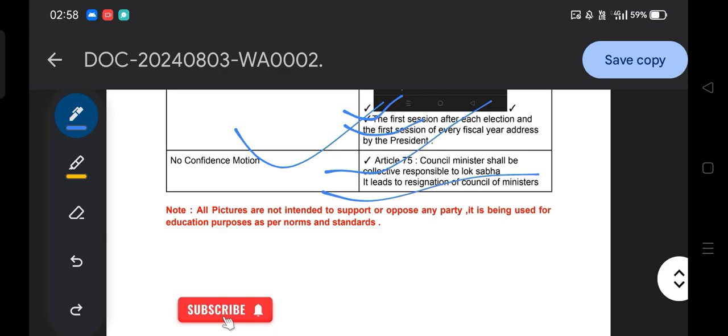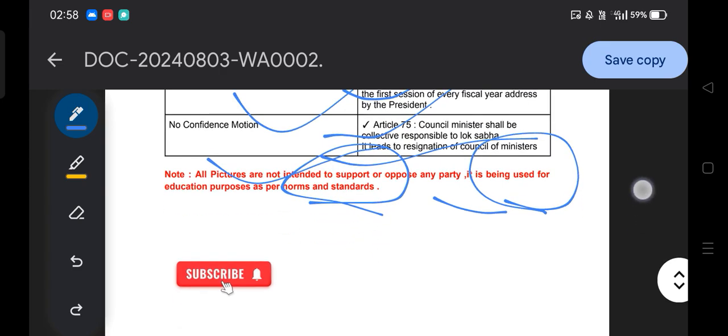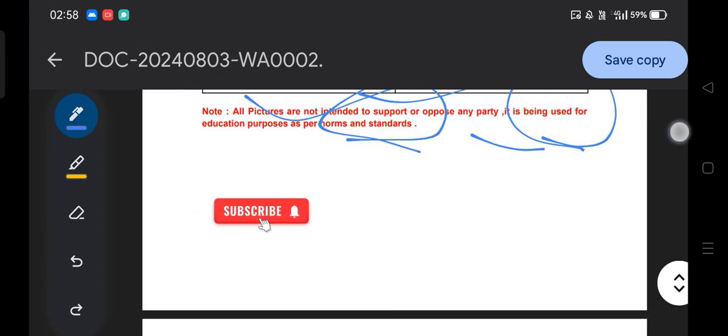Again I am repeating that all pictures are not intended to support or oppose any party. They are being used for educational purposes as per the norms and standards. I believe you will cooperate in this matter, and this is all from my side. I hope you found it valuable, interesting, and exam oriented.